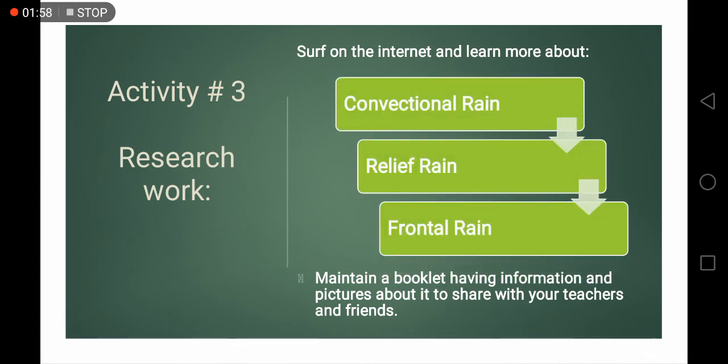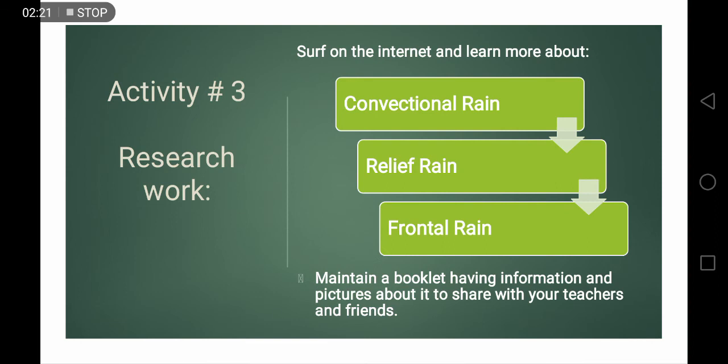Activity number 3. Research work. You are going to surf on the internet and explore and learn more about convectional rain, relief rain, and frontal rain. These 3 topics you are going to search about and write these down in a notepad for your own